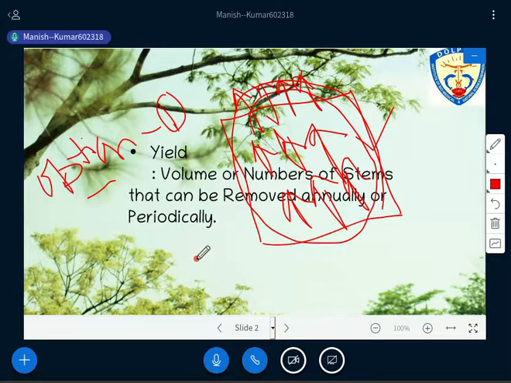Now if you are opting for option 2, the meaning of yield is the maximum sustained amount of timber that can be harvested every year. Have you got the concept here? Is the meaning of yield clear to all of you?